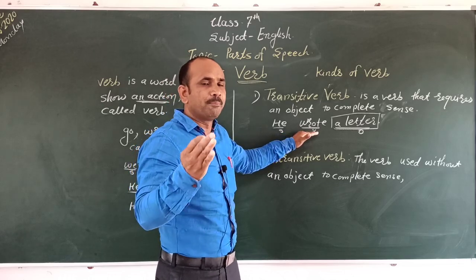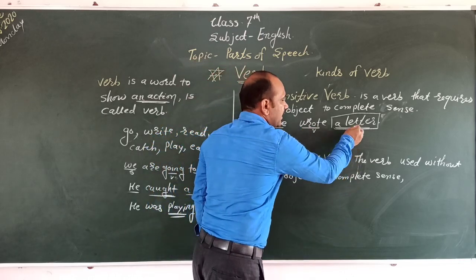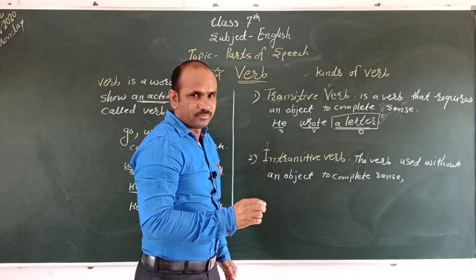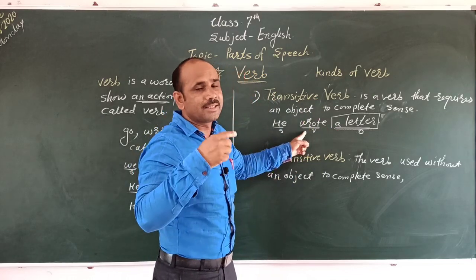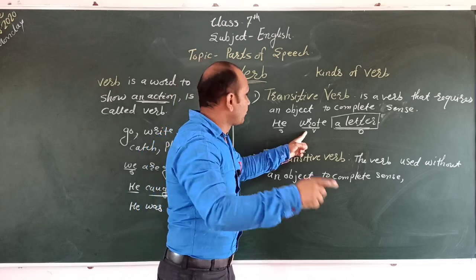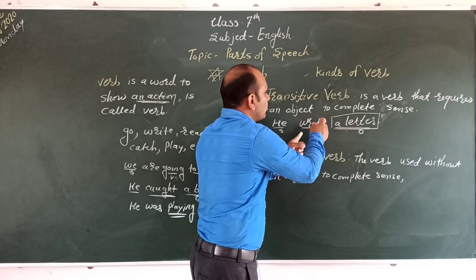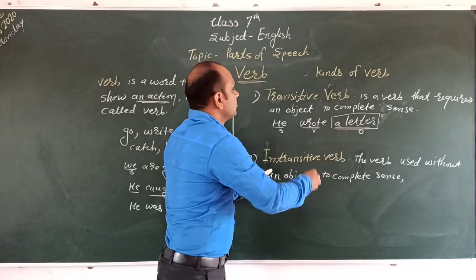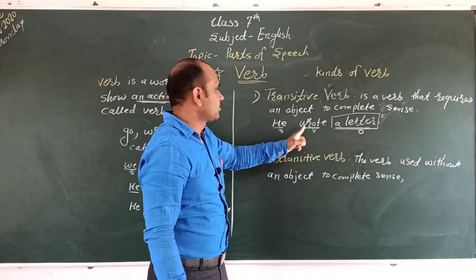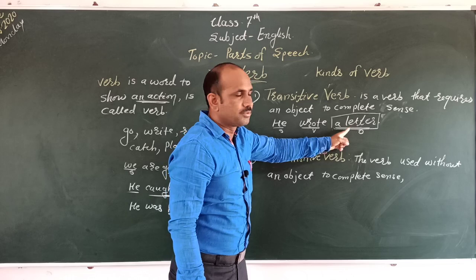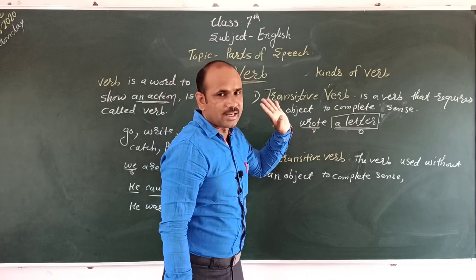To complete the sense of the sentence, we have to write an object. That object is a letter. This verb has a need of this object. Therefore, we call wrote a transitive verb.